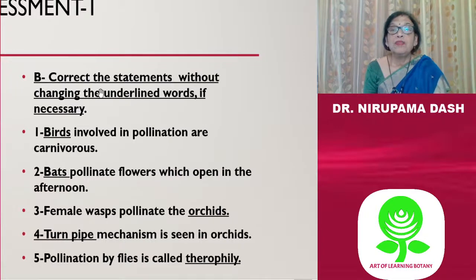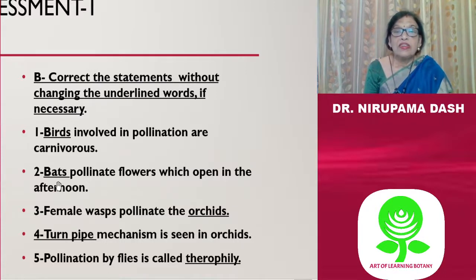Then question B, correct the statements without changing the underlying words if necessary. First, birds involved in pollination are carnivorous. Wrong, birds involved in pollination are nectarivorous. Then second one, bats pollinate flowers which open in the afternoon. Bats pollinate the flowers which open at dusk or after dusk.